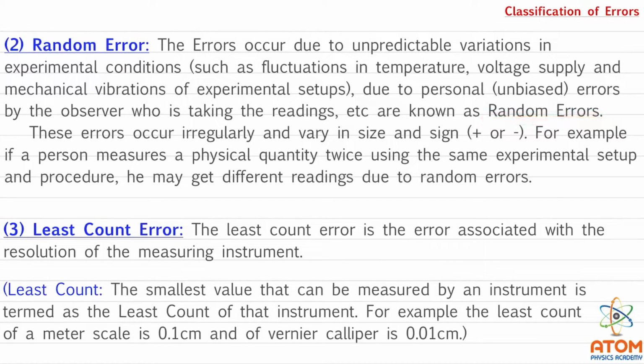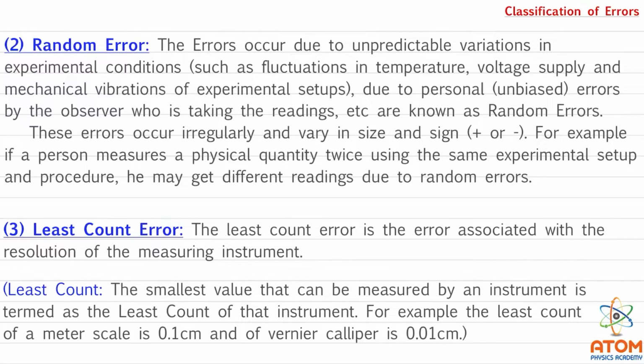These are not predictable. These errors occur irregularly and vary in size and sign, that means plus and minus. See, there is no particular nature of this random error. This is very irregular. It may come sometimes, it may not. And it differs in size also.